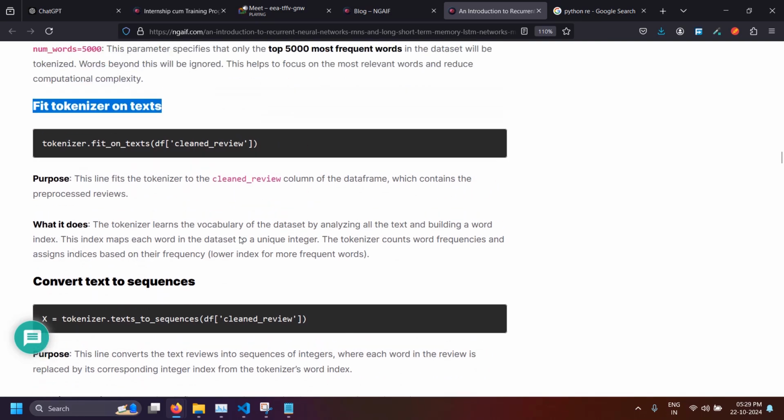So let's see. Fit tokenizer on text. The tokenizer learns the vocabulary of the dataset by analyzing all the text and building a word index. This index maps each word in the dataset to a unique integer. The tokenizer counts word frequency and assigns indices based on frequency, with a lower index for more frequent words. So this is what this line is all about.